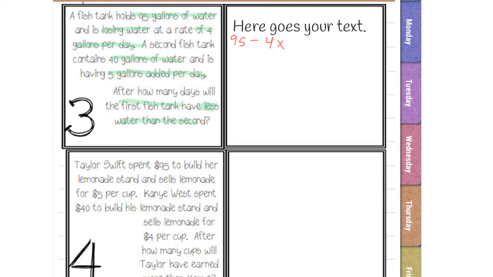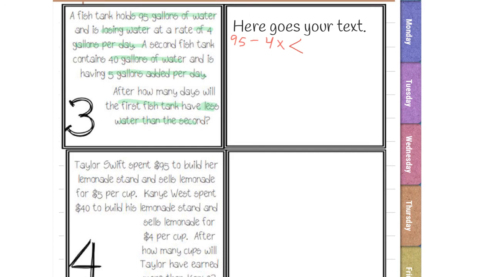So let's look back at our question right here to figure out what sign we're going to use. It says, after how many days will the first fish tank have less water than the second? So that means that is going to be less than, like that.